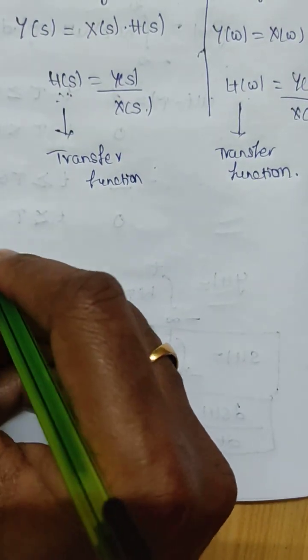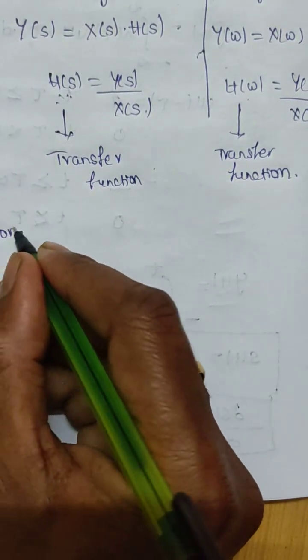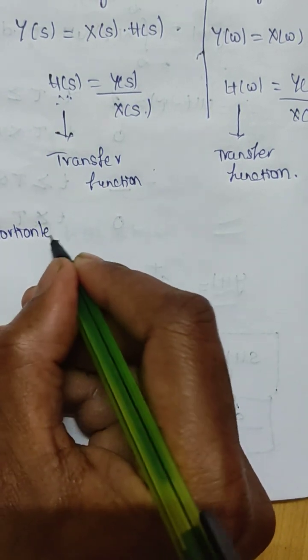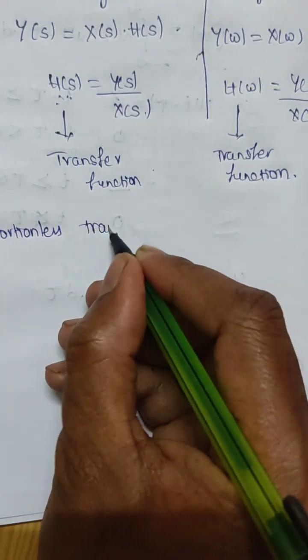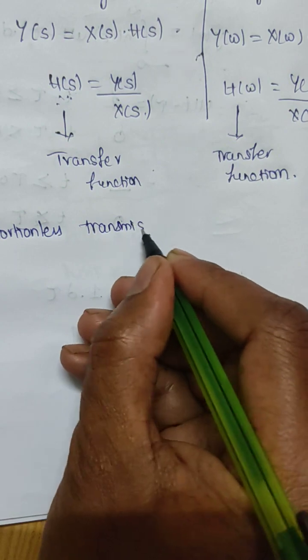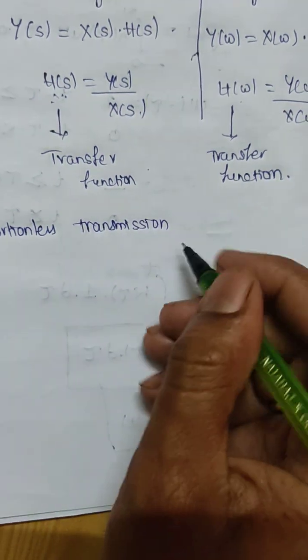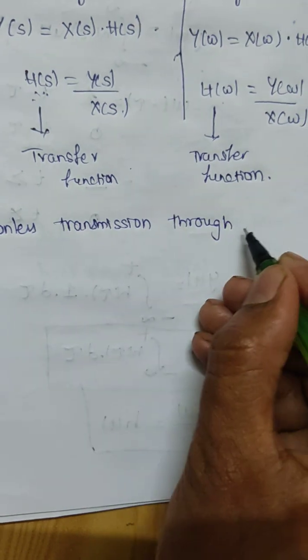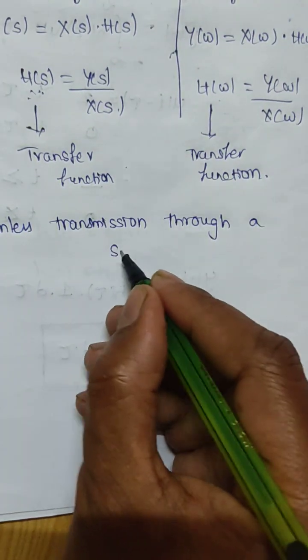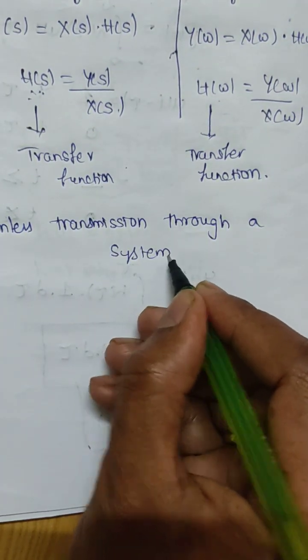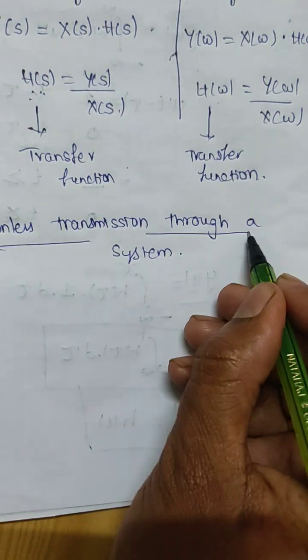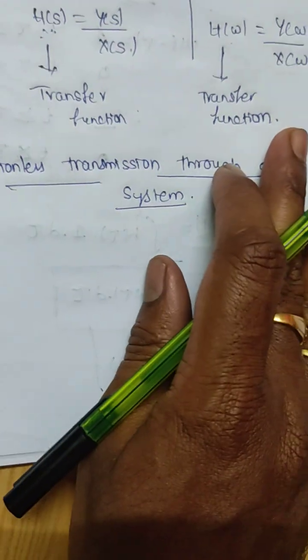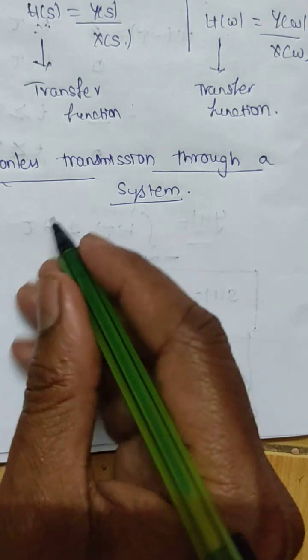Next we shall see distortionless transmission through a system. What is distortionless transmission through a system? And what is a distortion?